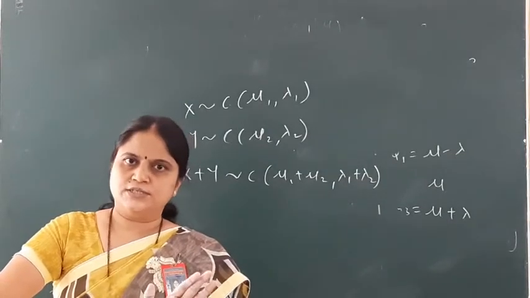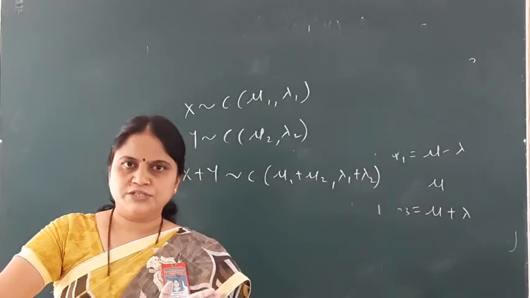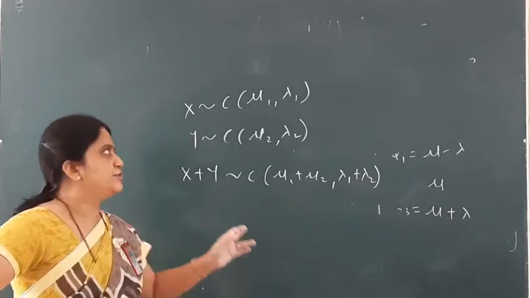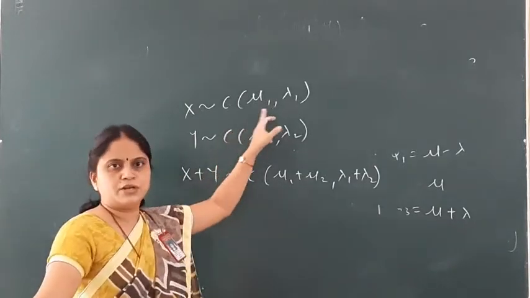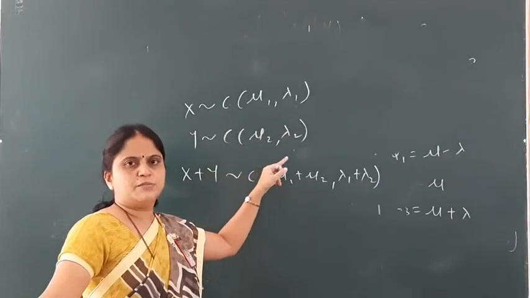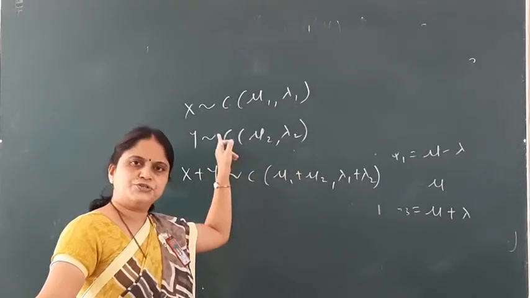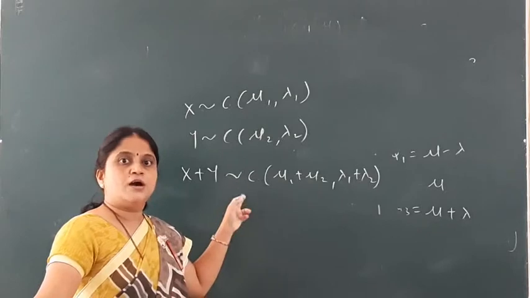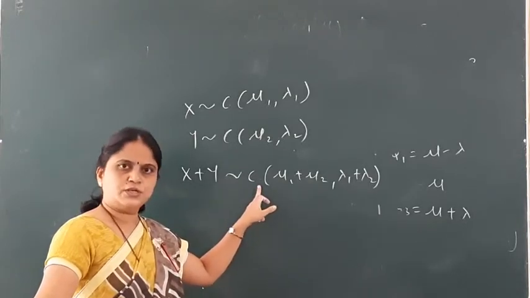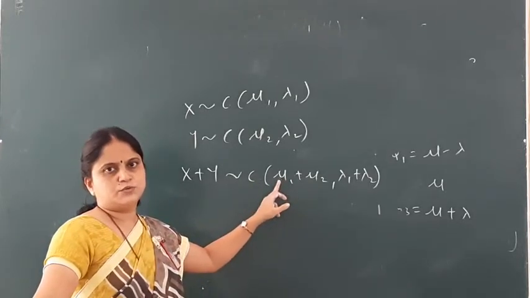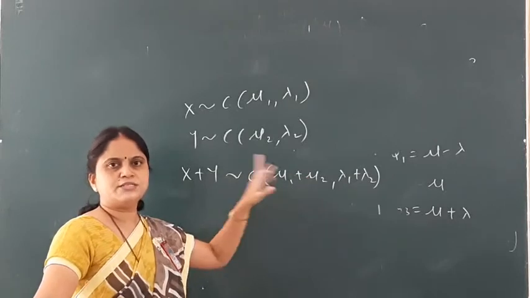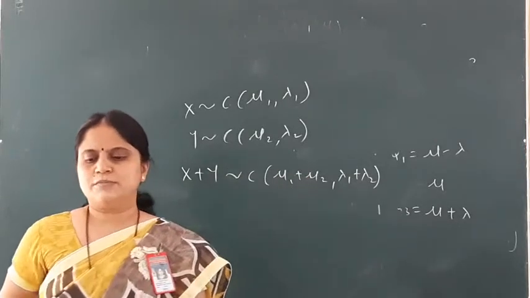Okay. So that is the result. What is the result? Suppose x is Cauchy distribution with parameters mu1, lambda 1, and y is Cauchy distribution with parameters mu2, lambda 2. Then the addition of these two, x plus y, again follows Cauchy distribution with the addition of parameters, that is mu1 plus mu2 and lambda 1 plus lambda 2. So that is my Cauchy distribution.